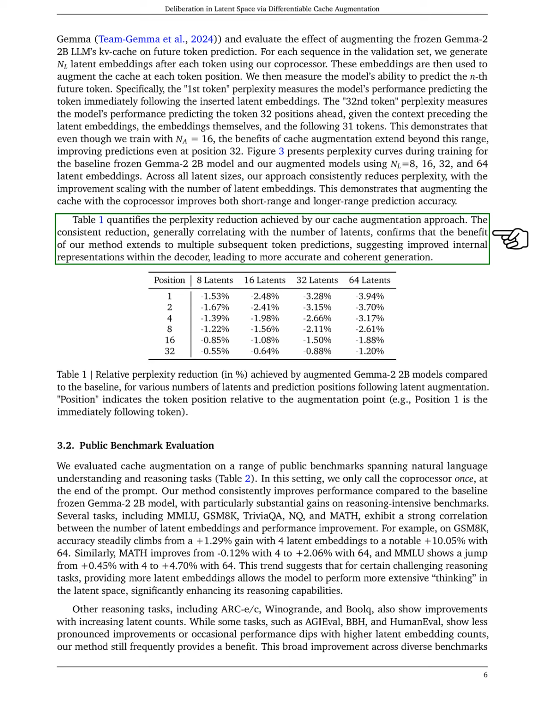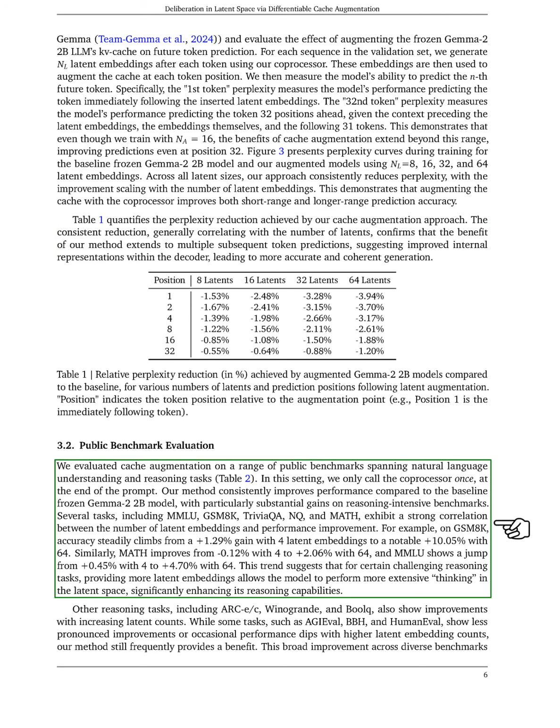Section: Public Benchmark Evaluation. In this section, we evaluated cache augmentation using various public benchmarks that focus on natural language understanding and reasoning tasks. We only called the coprocessor once at the end of the prompt. Our method consistently outperformed the baseline frozen Gemma 2B model, especially on reasoning-heavy benchmarks.